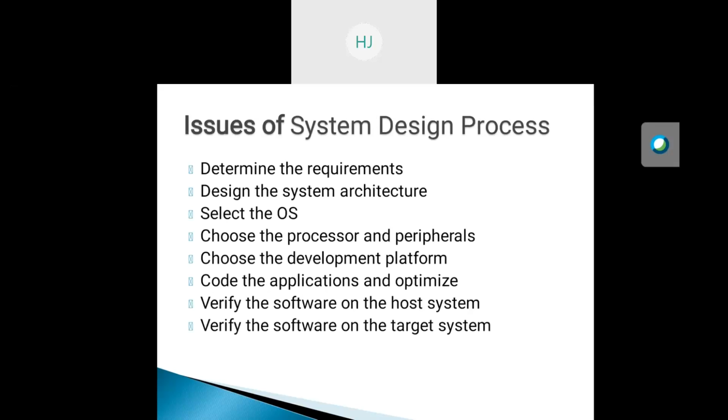These are the basic steps when we develop any software or any embedded system.